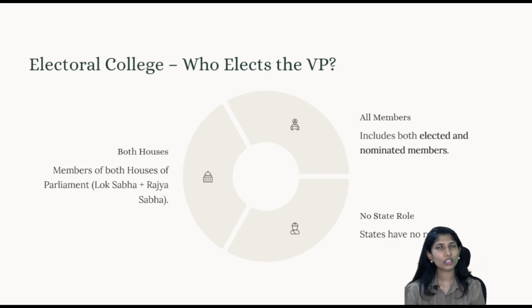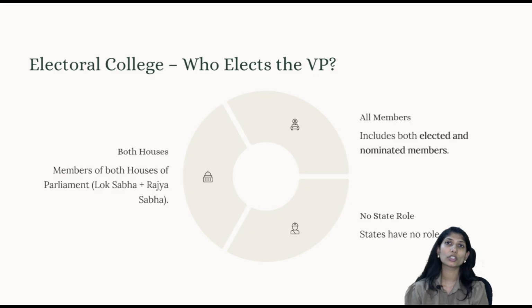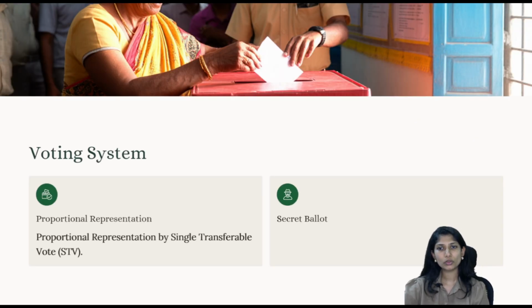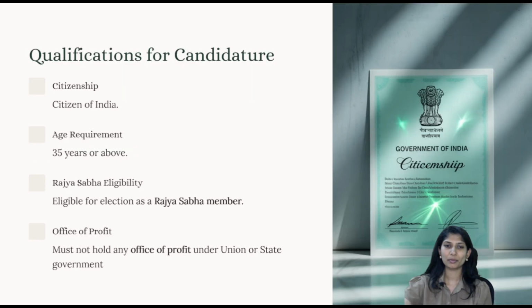The electoral college comprises members of both the Lok Sabha as well as the Rajya Sabha. Understanding? This includes both elected as well as nominated members, and states do not play a role in the election of vice president. Who oversees it? It is the Election Commission. How is the voting? It is through proportional representation, single transferable vote, and secret ballot. Secret ballot as in you cannot enforce a whip.